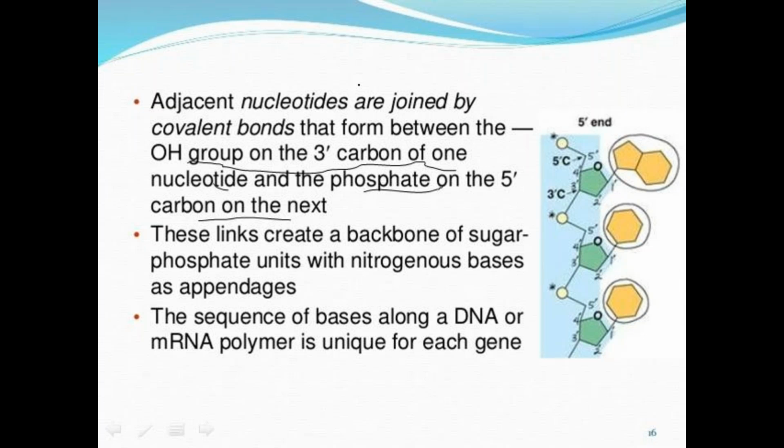The main covalent bond is formed between the 3' hydroxyl group of one nucleotide and the 5' phosphate group of another nucleotide. You can see here, this is the 3' carbon, and this is a 3' hydroxyl group, and the 5' one is forming the bond. These links are mainly responsible for creating the backbone of sugar phosphate units with nitrogenous bases.